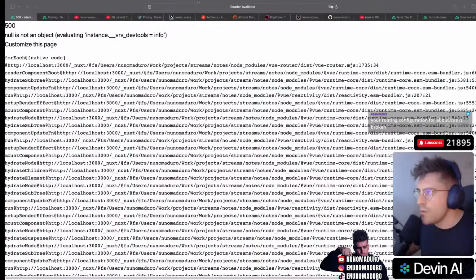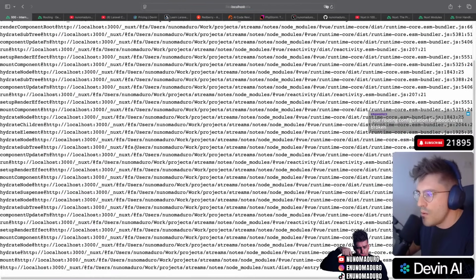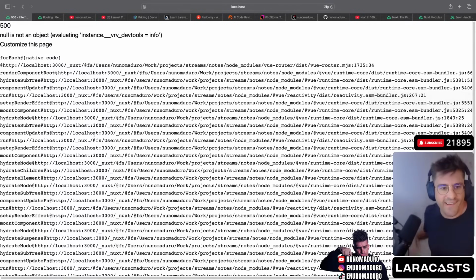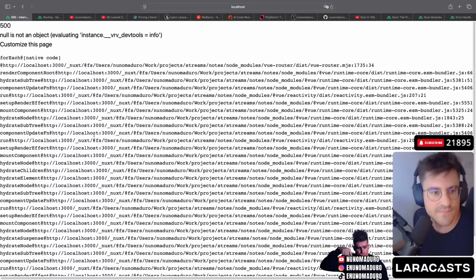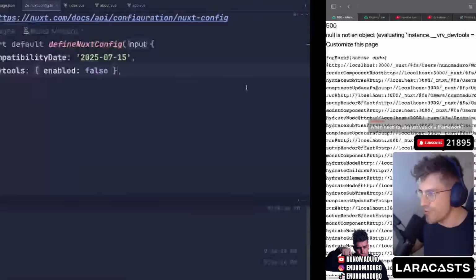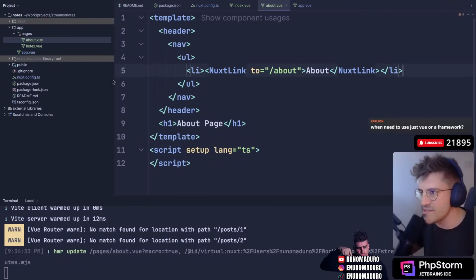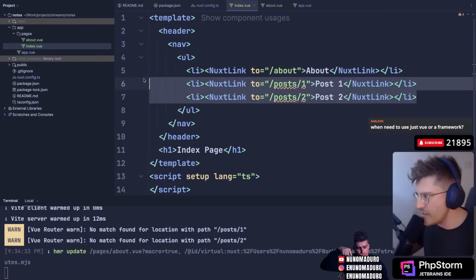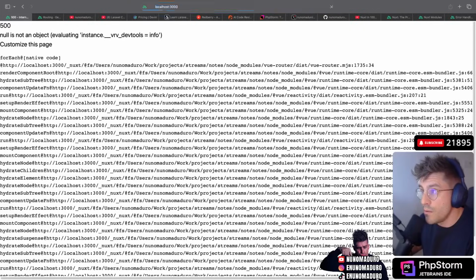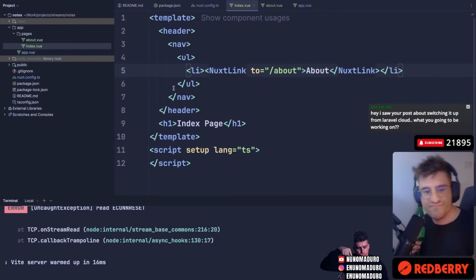Jesus Christ. Your routing configuration for about.vue is broken. Okay, let's read that. Routing configuration. You mean this thing right here? You think it's just because I don't have links? It could be that. No, it's not that.